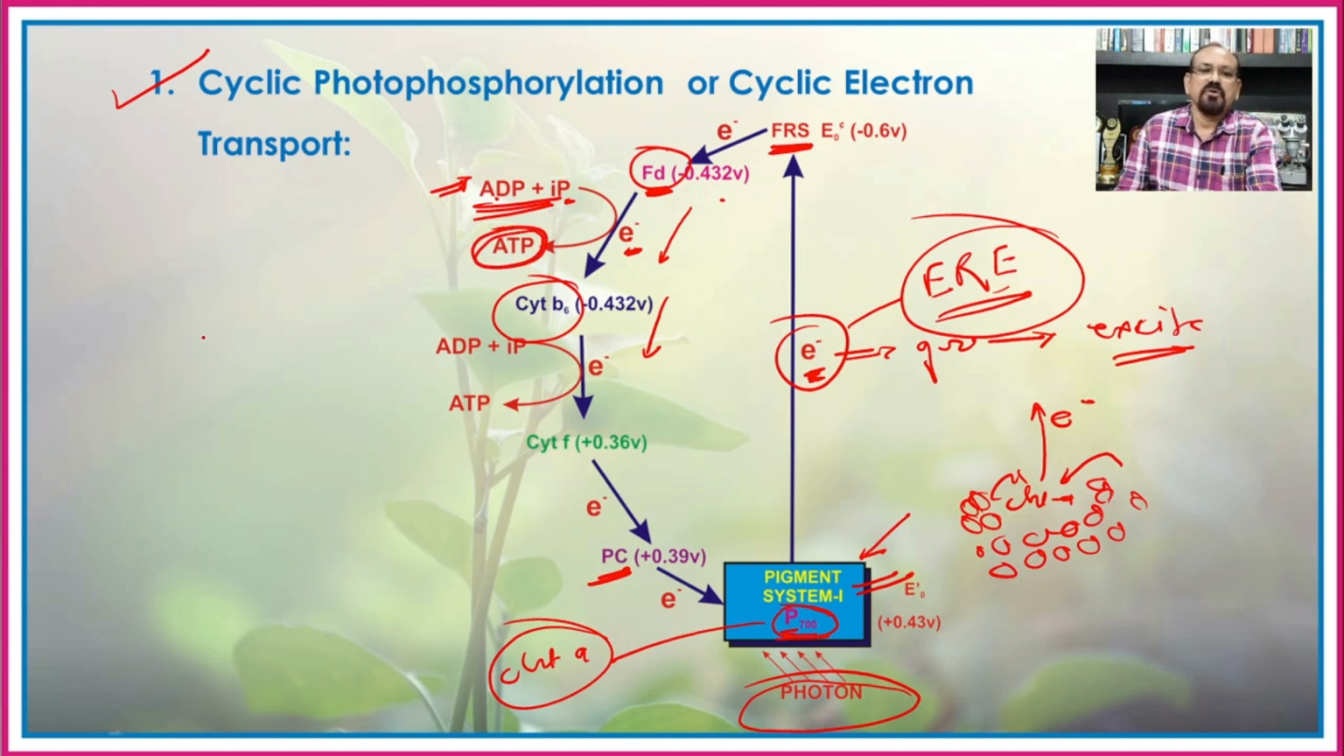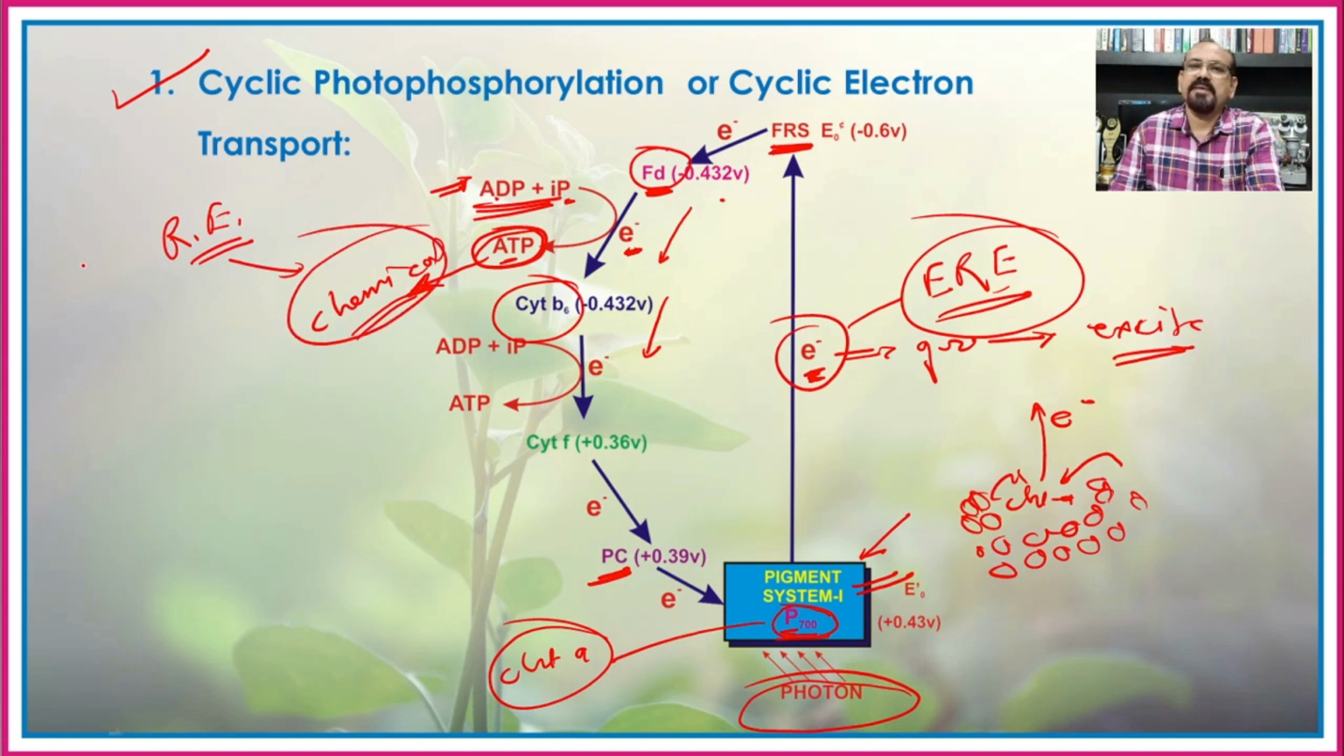formed. So we can say that here the energy which was absorbed by these different pigments during the cyclic photophosphorylation is transferred to the ATP molecules. So now this is a chemical form of the energy. So we can say that here the radiant energy, or the sunlight, is converted into chemical energy.